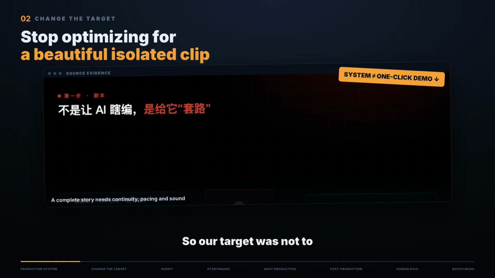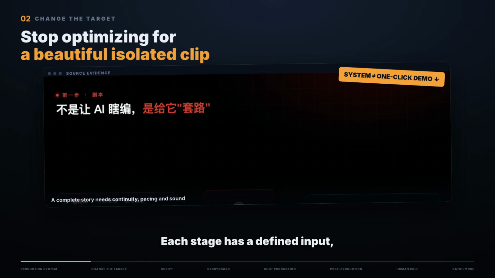So our target was not to generate a video. Our target was to create a repeatable production line. We divided the work into 5 stages: script, storyboard, video, music, and subtitles. Each stage has a defined input, a defined output, and a clear place to return when something fails. This sounds like engineering because it is.